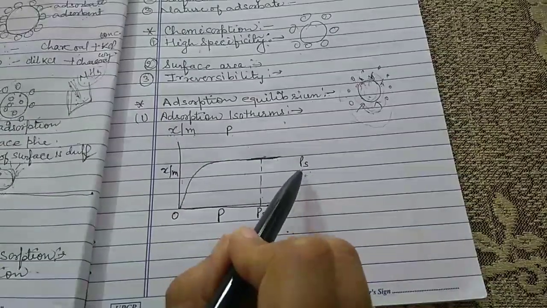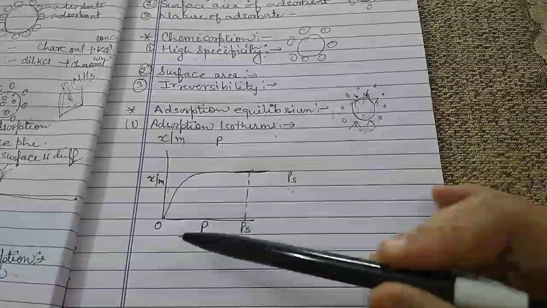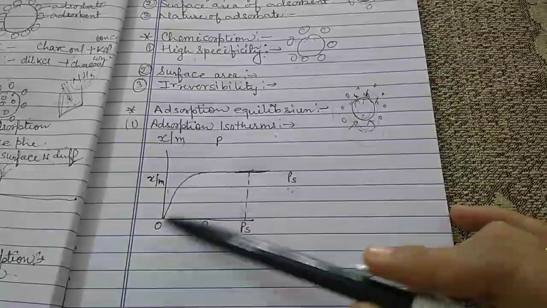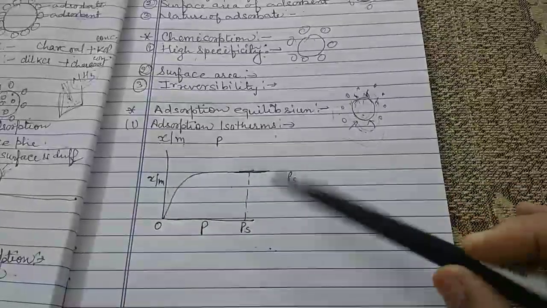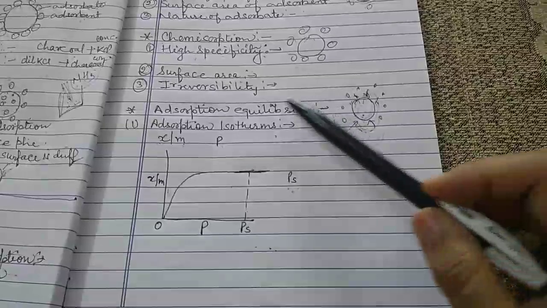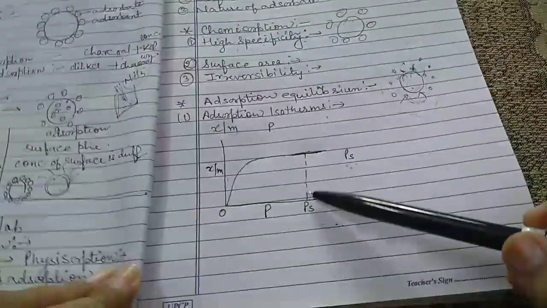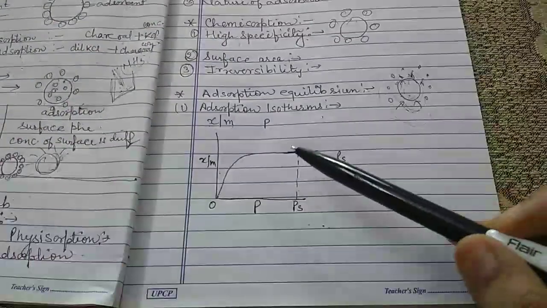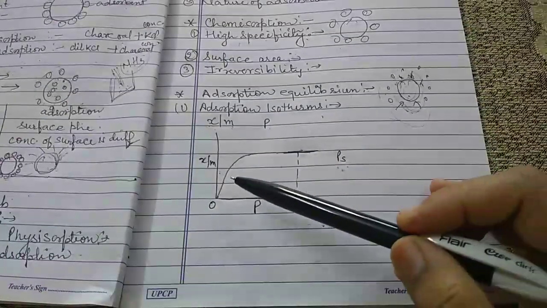This P_s is termed as the saturation pressure. Pressure and temperature are the two main factors which can influence the extent of adsorption of a gas on the solid surface. If we keep the temperature constant, the curves plotted